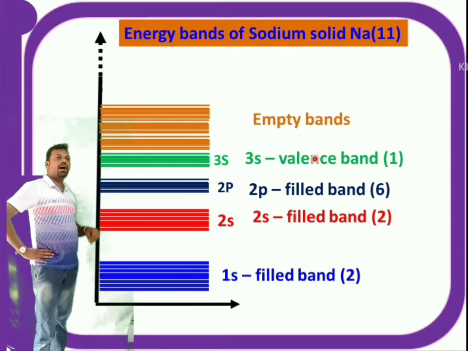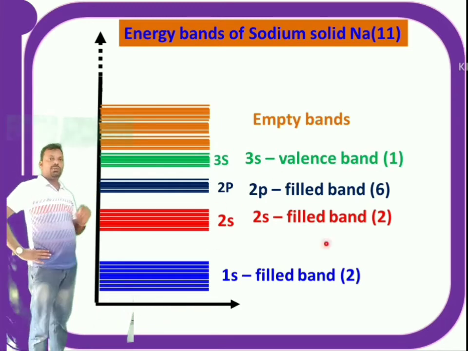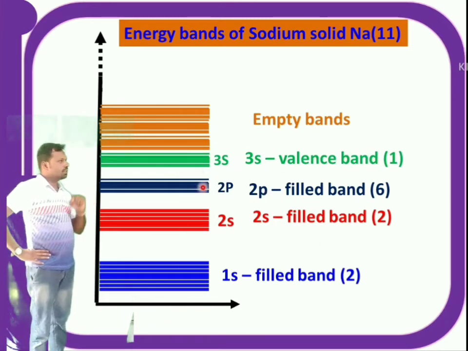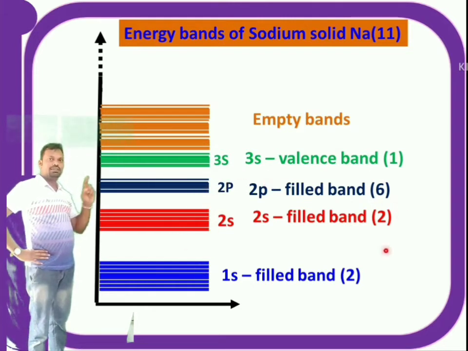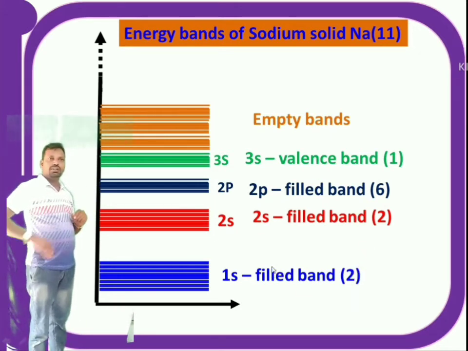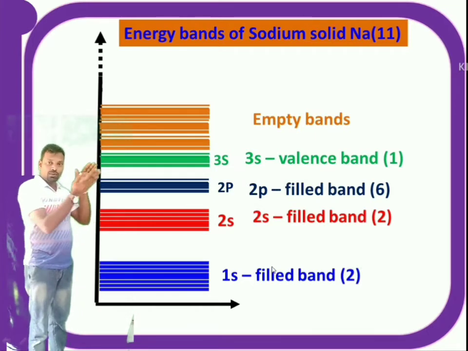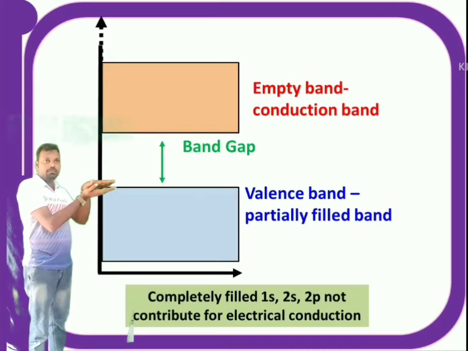All the completely filled bands 1s, 2s, 2p don't contribute to electrical conduction because they are fully filled and strongly bonded with the nucleus. So they don't contribute to electrical conduction. So we don't bother about these filled bands. Our interest is only in the partially filled valency band.